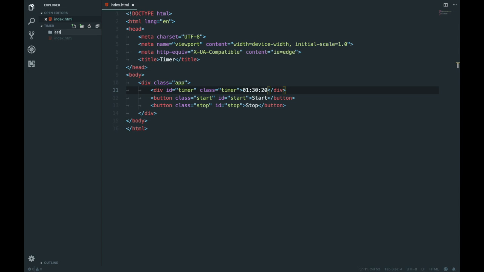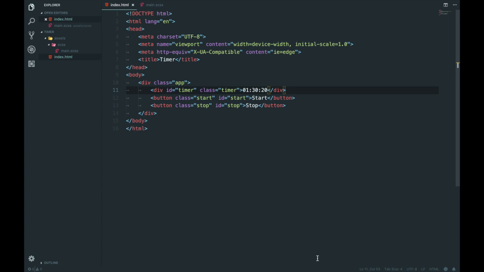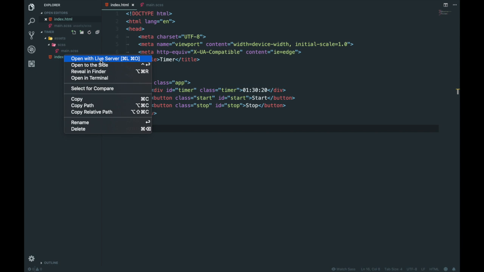We'll create a new folder called assets. In assets, we're going to create a folder called Sass. We will be using Sass. I hope you like it. It's going to be called main.sass. And then we're going to start by starting this. So for Sass, let's run a live server. Do I have live server installed? I don't think I do. Oh, damn. Right click. There we go. Bam. Hey, look at that. There you go.